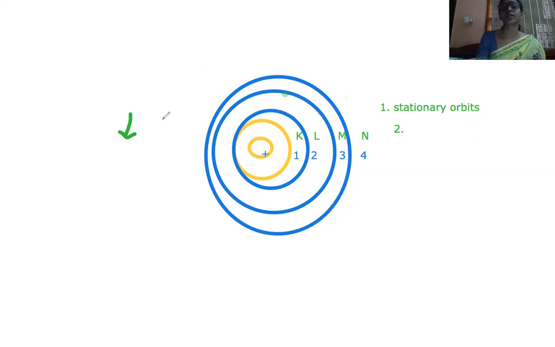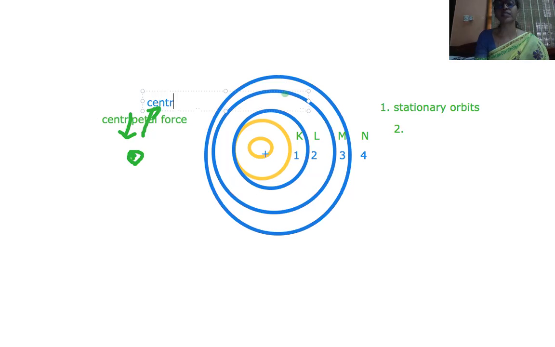So it experiences two different types of forces. The force which is pulling it towards the center, we call centripetal force. And the force which is trying to push it away from the center, we call centrifugal force.